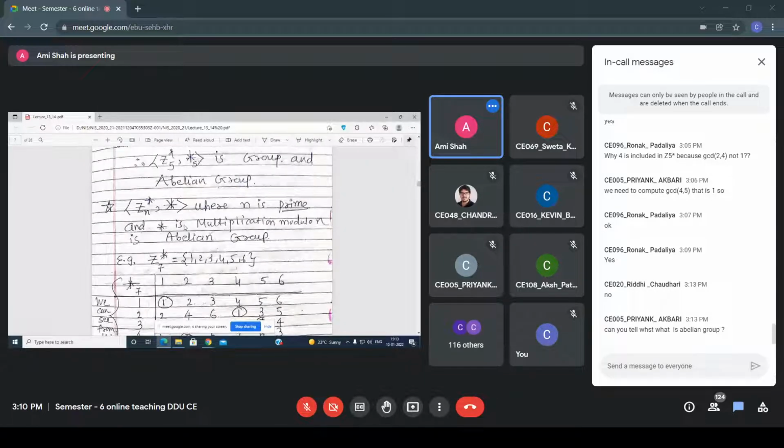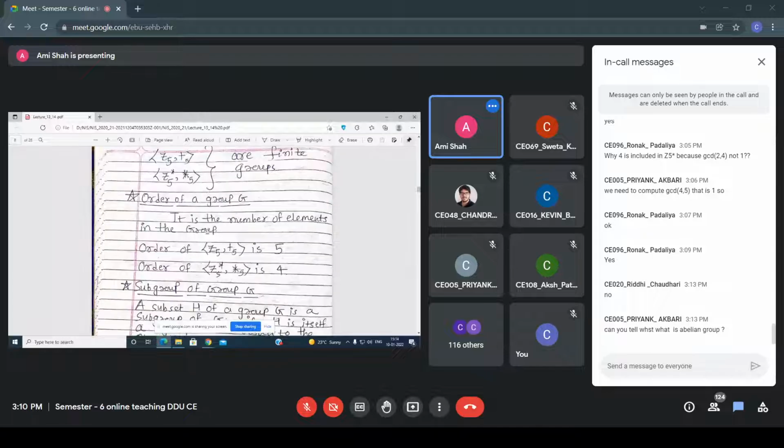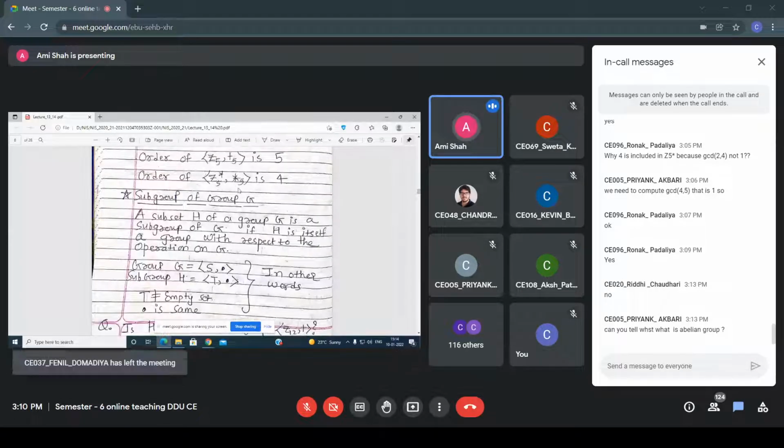So the order is the number of elements in a group. The order of this group, addition modulo 5, is 5, and the order of multiplication modulo 5 is 4. Okay. Now the next concept is subgroup.